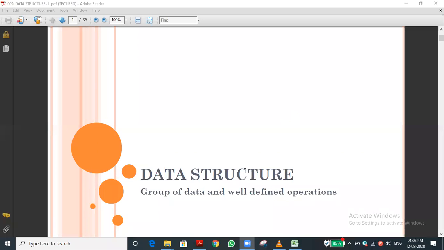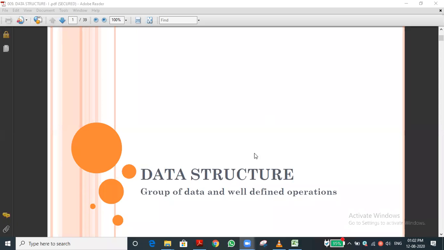Can anyone say what is data structure? Data structure is divided into two types, sir. No, no. My question is what is data structure? The definition. It is a well-defined operation: how we can access the data, how the data is stored, how to do the manipulation over the data. That is called data structure. Okay. It is a well-defined operation procedure about the data.